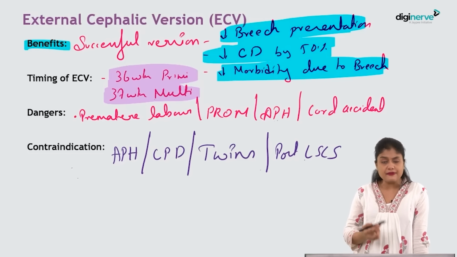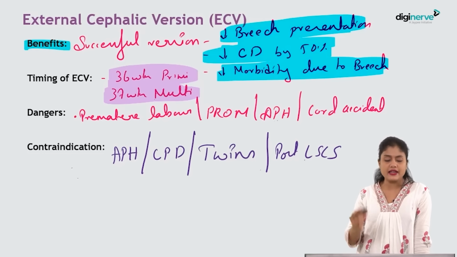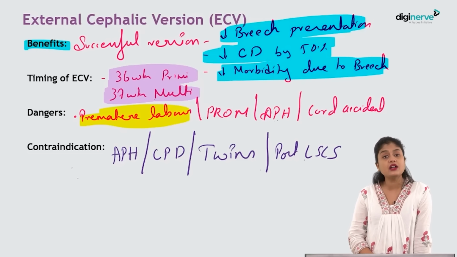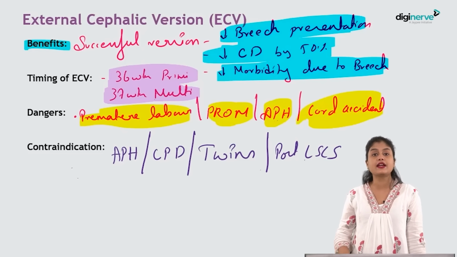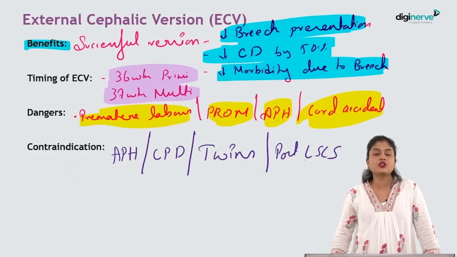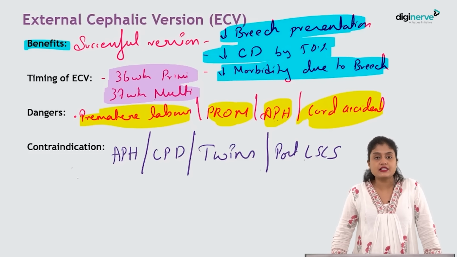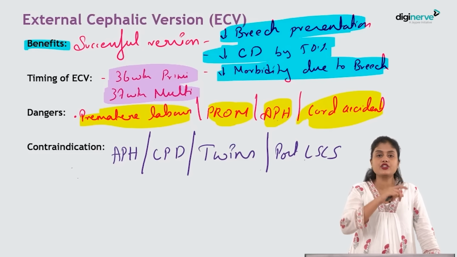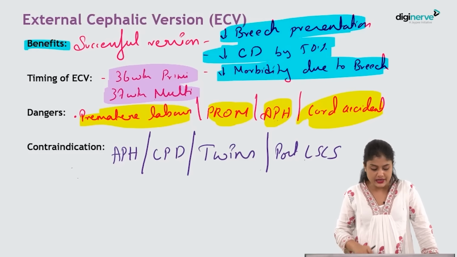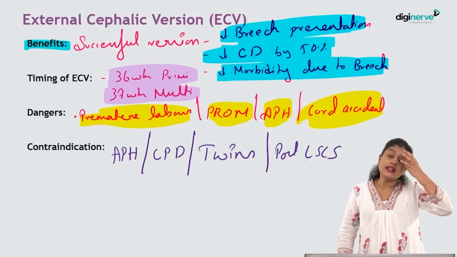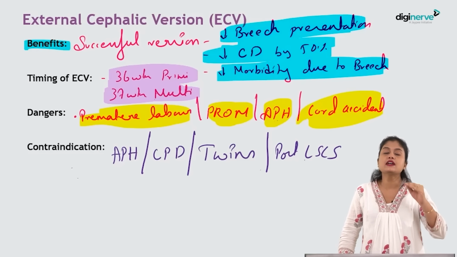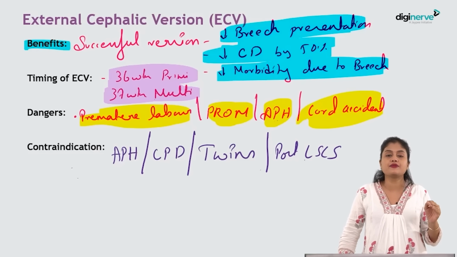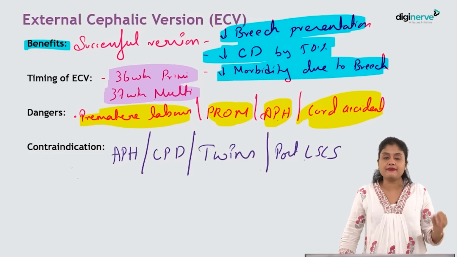What are the adverse effects or dangers of doing an external cephalic version? Premature labor, PROM, antepartum hemorrhage and cord accidents like cord prolapse or cord compression, cord entanglement and fetal distress. That is why every time you're doing a rotation, you have to check FHS every quarter of the rotation, isn't it? So, premature labor, you only can induce labor. There can be rupture of membranes, antepartum hemorrhage, cord accidents. These are the commonest reasons why people avoid external cephalic version.